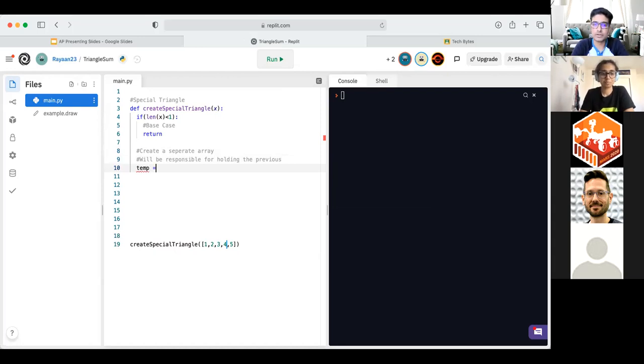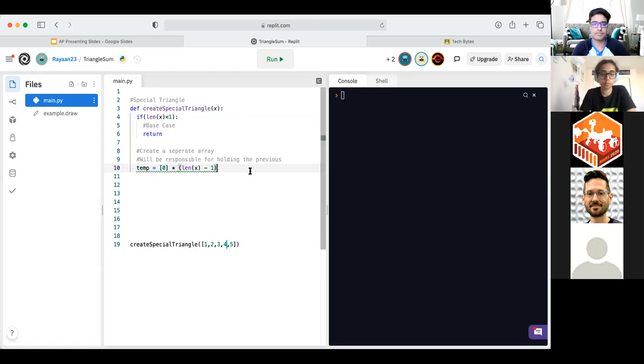All right. So what we're going to do is create a separate temporary array. And this will be initially the length of whatever our array is minus 1. And we have to multiply this. There's a concept in Python in which if we have an array with a 0 inside of it, that's just saying that we have a basic array initialized with a 0. And if we multiply that by the length of our array minus 1, that's what we did. The length of our array minus 1.